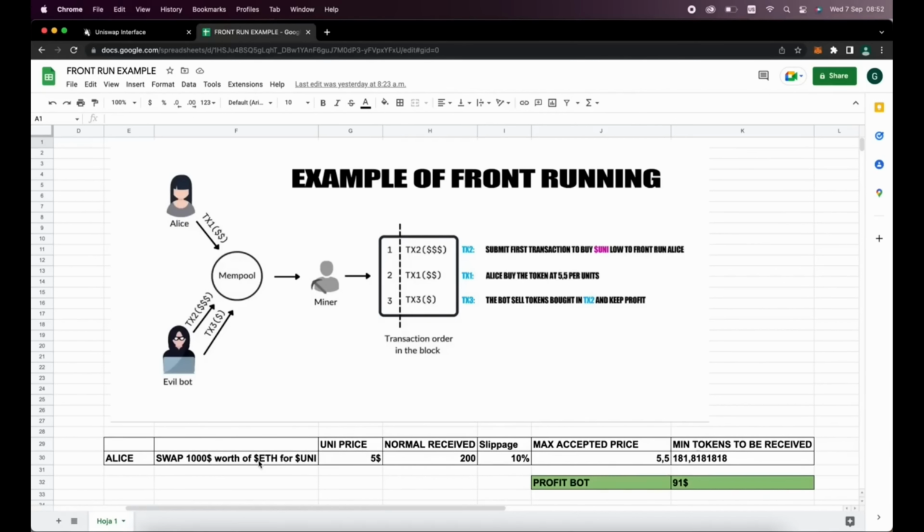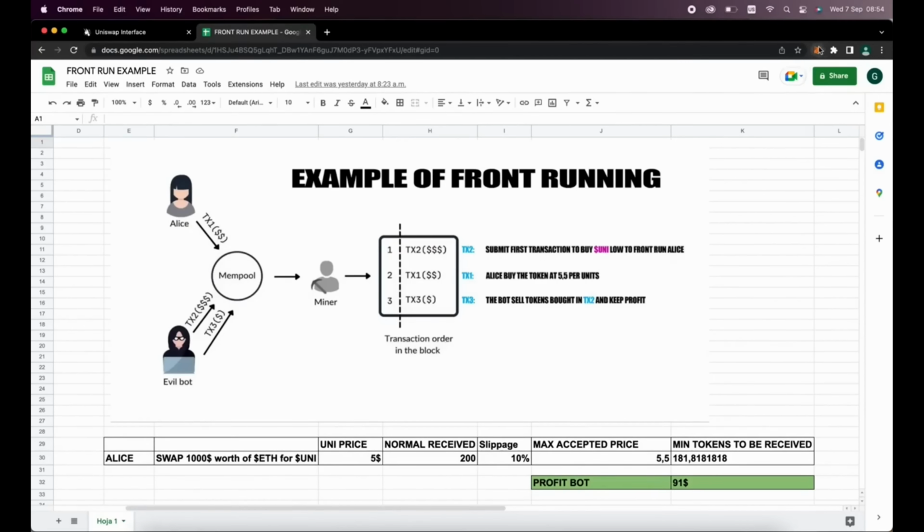Let's say Alice wants to exchange $1,000 worth of Uni token. For the sake of the example, let's say the Uni token is worth $5. Alice will receive 200 Uni tokens. However, Uniswap makes users set a price variance or set slippage due to the price constantly changing. This ensures successful transactions, but will vary your purchase price by a 10% range. This means at 10% slippage, Alice agrees to pay a maximum value of $5.50 per Uni token. Alice will now only get 181 Uni tokens instead of 200, and then our smart contract will sell the tokens bought in the transaction too, and we will keep the profit. No input required from the user other than starting and stopping.